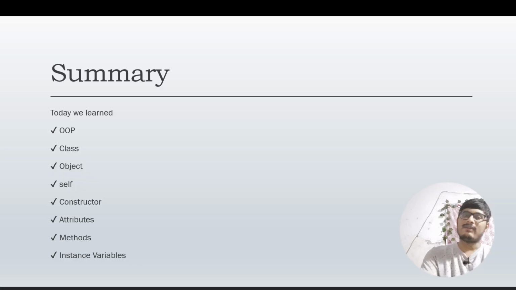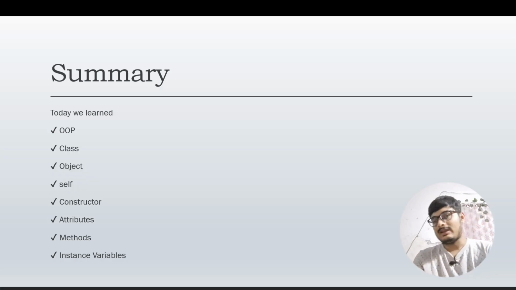Every human being has two hands and all. And when we use this skeleton, everybody has a skeleton, but me and you are two different people. So we belong to the same class called student, but we two are different objects. Okay, so that is what an object is. An object is an instance of a class. Okay, then we learned about self. Self is a keyword that is used to tell Python that right now we are talking about the attributes of the current object.